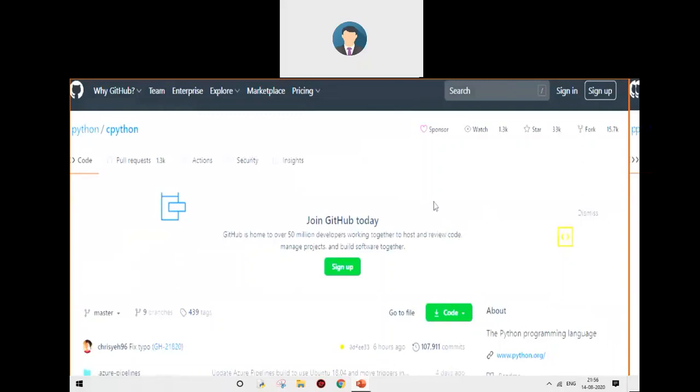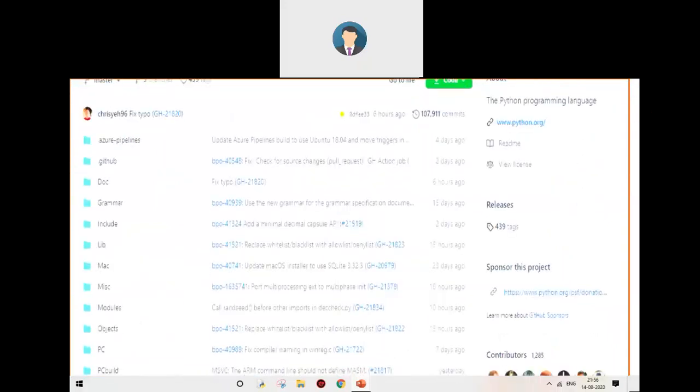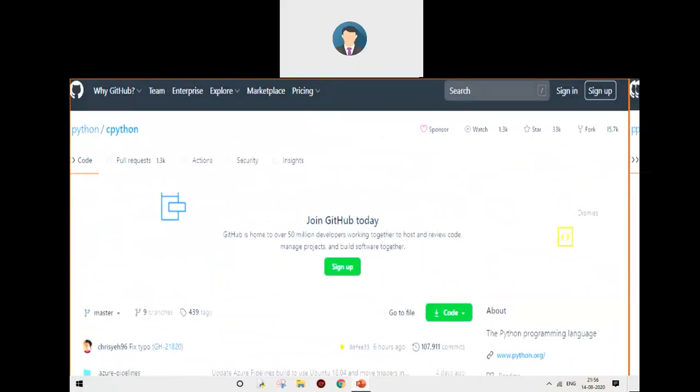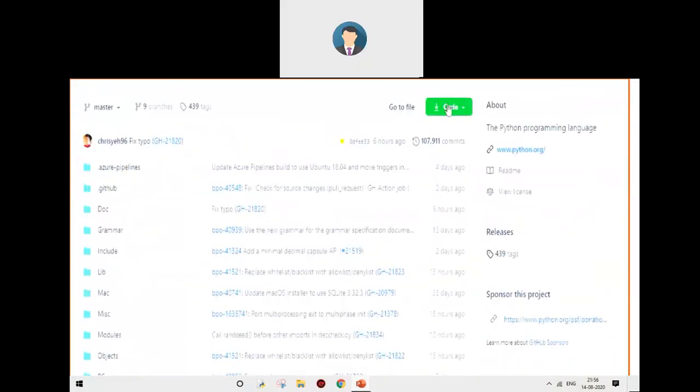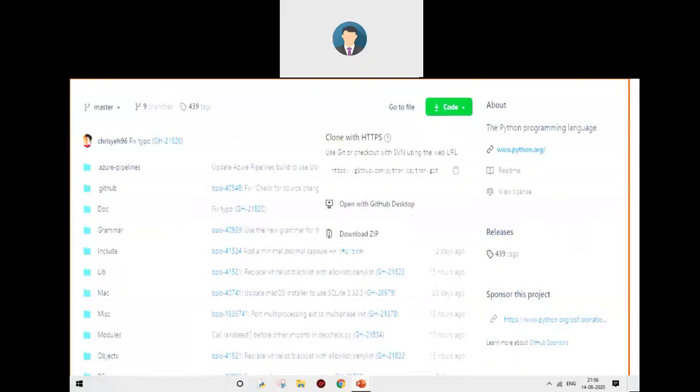To download this, we can go to the GitHub page, which is github.com/python/cpython, and then you click on the code icon with the download sign, and then we'll get a link to open with GitHub Desktop. If you have GitHub Desktop, you can install it there, and you can also download a zip file, but you have to extract the zip file then.